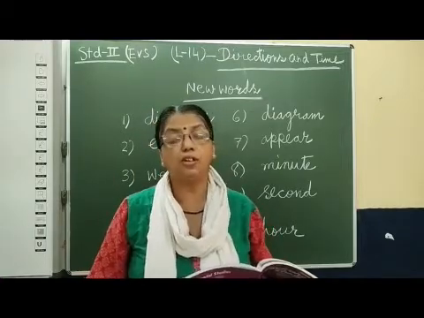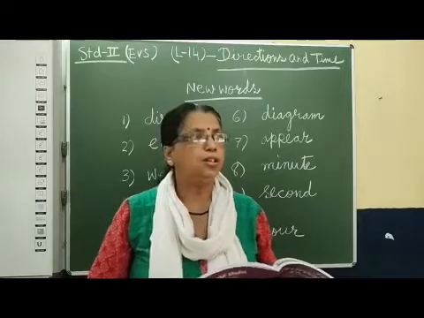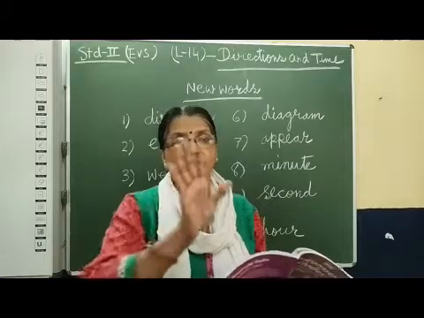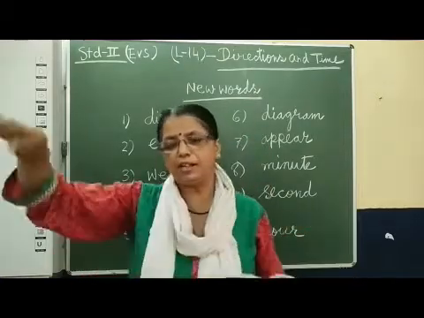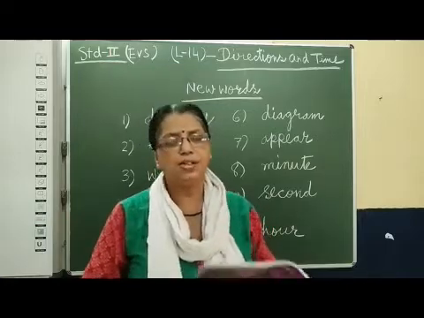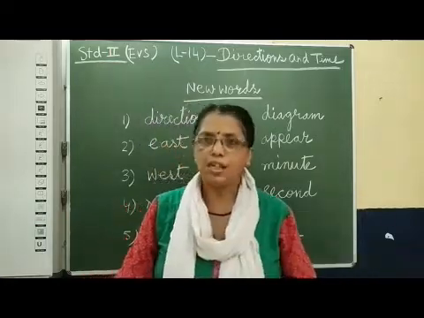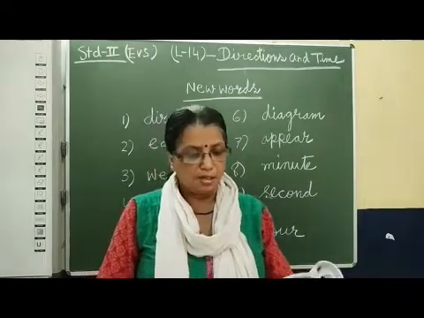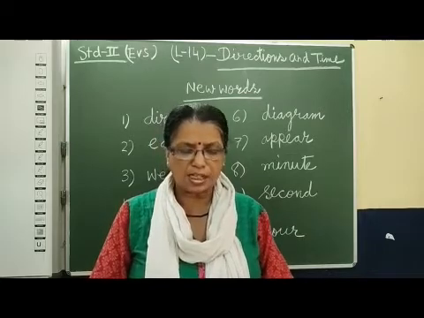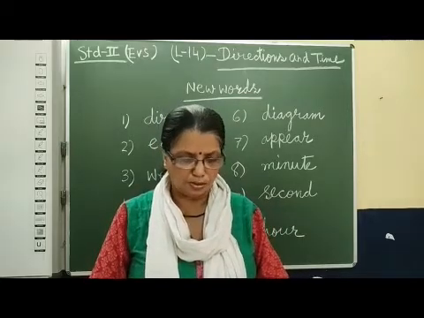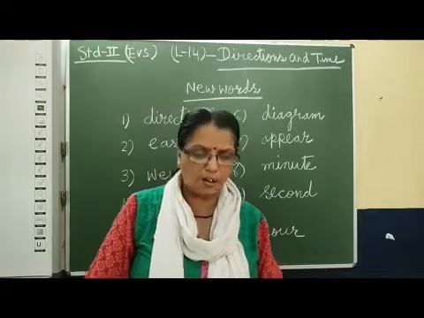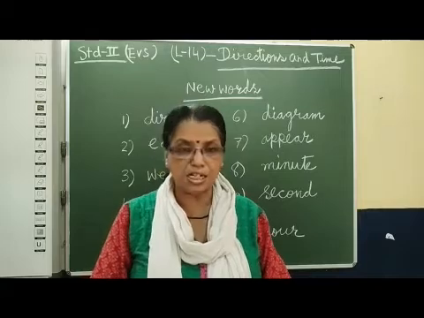That is why in a clock you have seen 12 o'clock in the afternoon and 12 o'clock in the night also. That means 12 hours in the day and 12 hours in the night. So 12 plus 12, 24 hours. This way time is divided. So first start from morning. When the sun rises, it is morning, that you know. Afternoon, when the sun is just over our head, it is noon or midday.